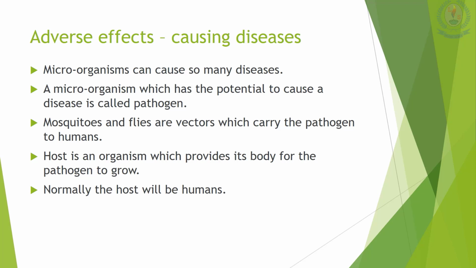Mosquitoes and flies carry these diseases to humans. Those mosquitoes and flies we call vectors. And a host is an organism which provides its body for the pathogen to grow. In our case the host will normally be a human. So microorganisms are called pathogens, vectors are the ones which carry these pathogens, and hosts are the ones which will get affected by these pathogens. That is what you have to remember.